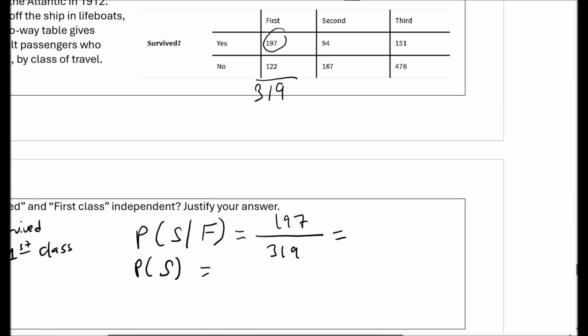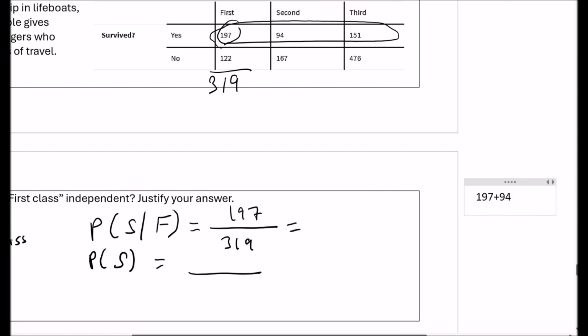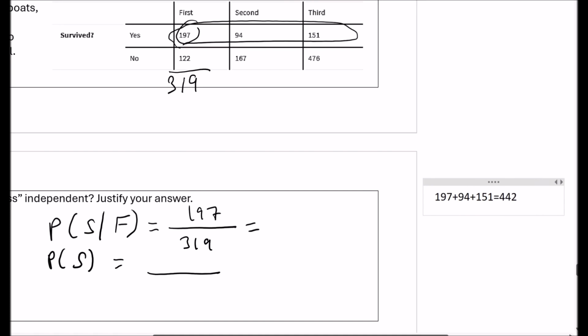We need to add these up. Yes, for survival, so we'll add those up. Again, you can show your work, but I'm doing it over here. So it's 442 out of, again, show your work, actually write out what you're adding.